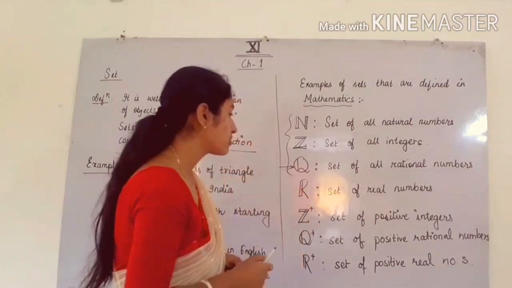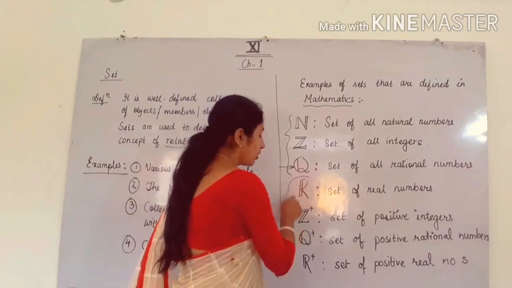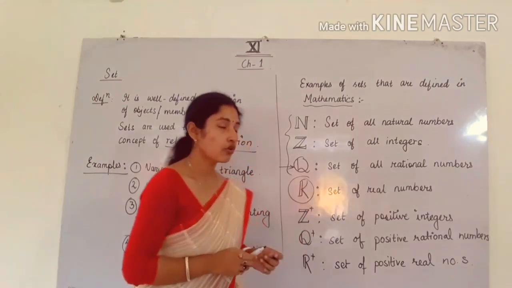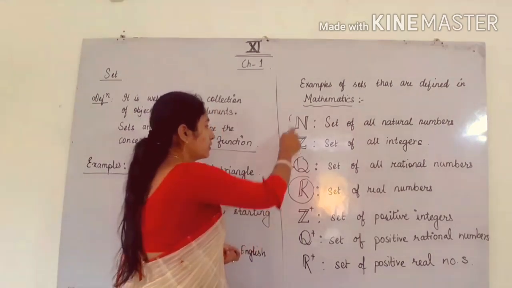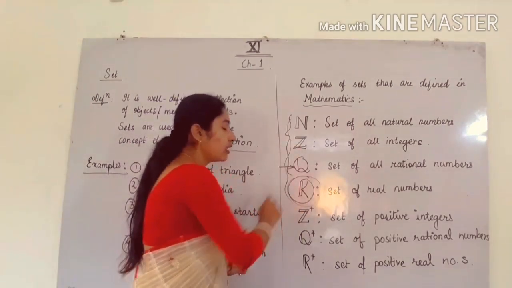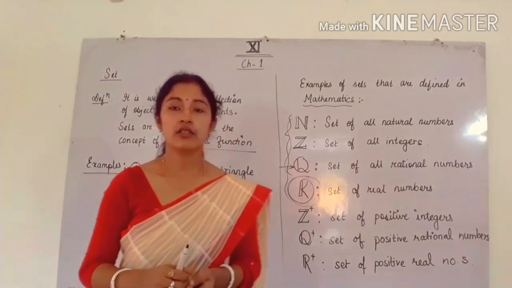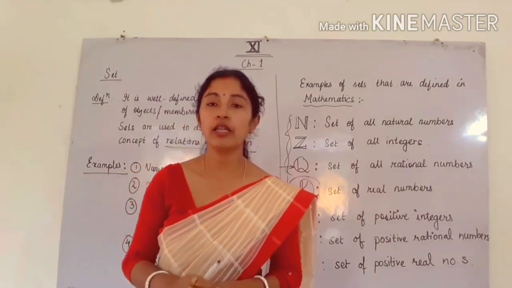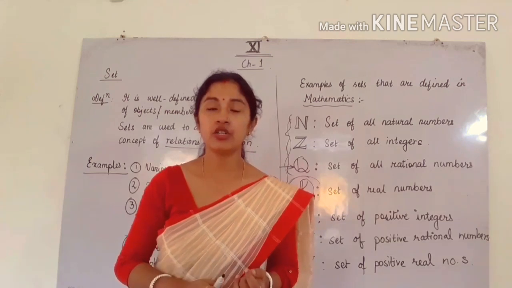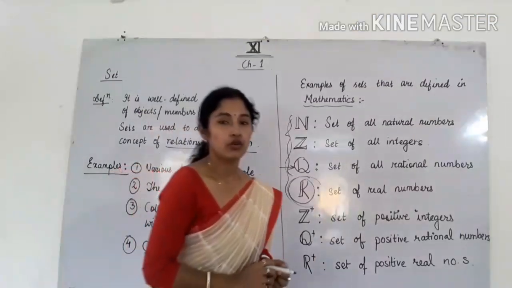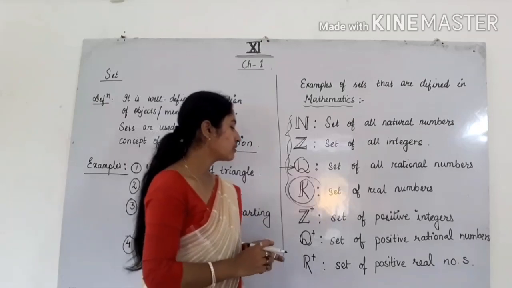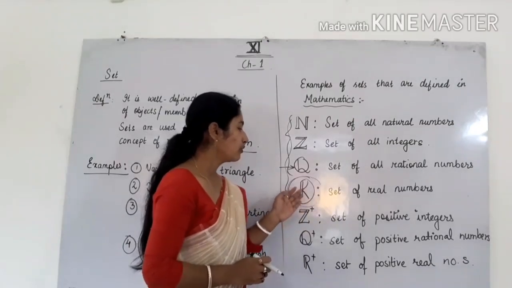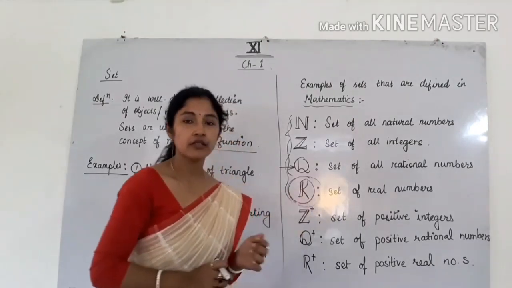So irrational plus rational is equal to what? Real numbers. So among these four, we have what? Real number is the greatest one. This is the largest one, because in real numbers we have all the numbers: natural numbers, integers. Sorry for the disturbance. So we can say in real numbers we have all the numbers, rational plus irrational.